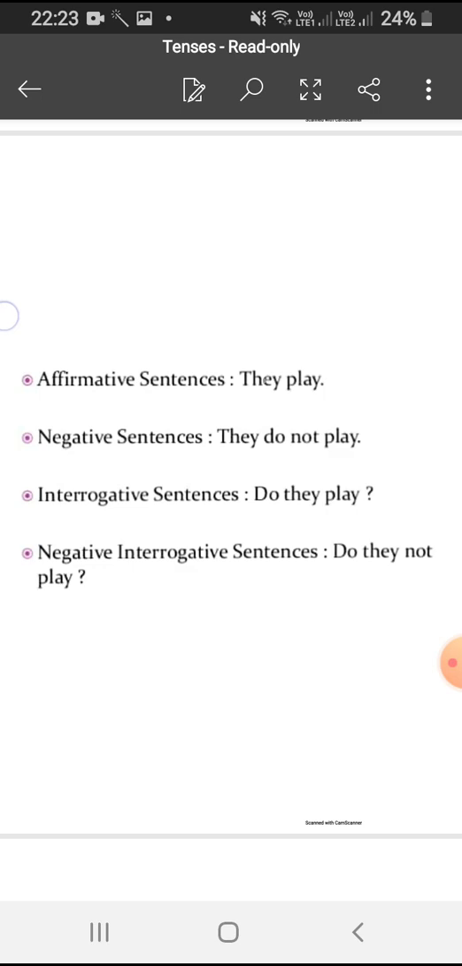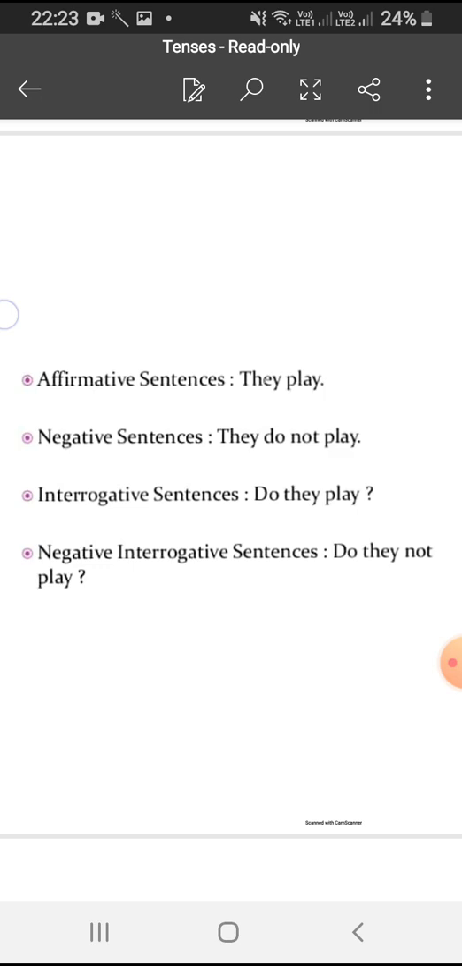Suppose Sheena writes a letter. What is Sheena doing? Sheena is writing a letter. So writes is the main verb. And if I am saying Sheena is writing a letter, is is the helping verb. So I am saying if there is a helping verb in the sentence, no need to do anything. You will simply add not to make it negative.